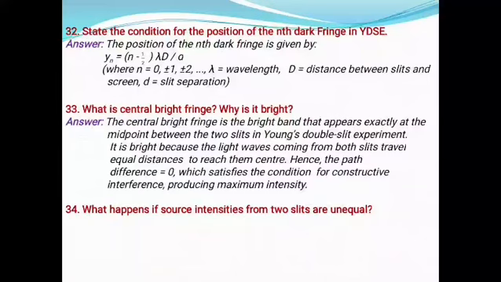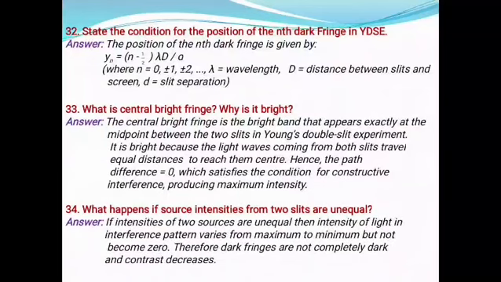What happens if source intensities from two slits are unequal? Answer: if intensities of two sources are unequal, then intensity of light in the interference pattern varies from maximum to minimum but does not become zero. Therefore, dark fringes are not completely dark and contrast decreases.